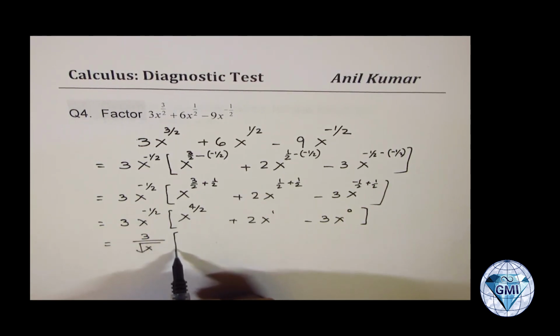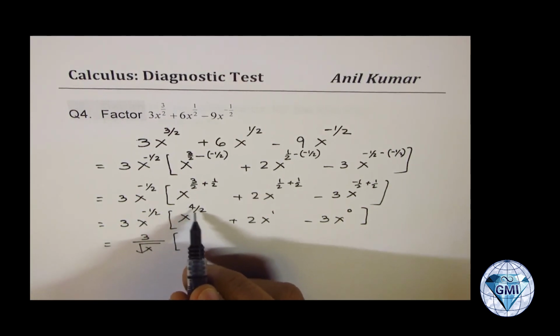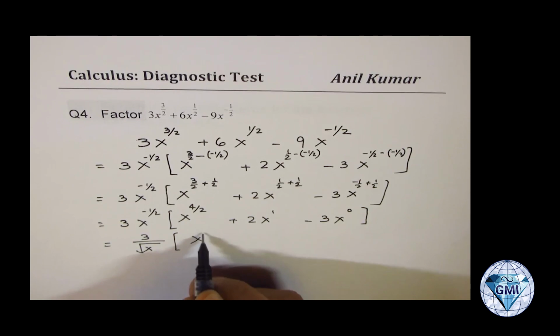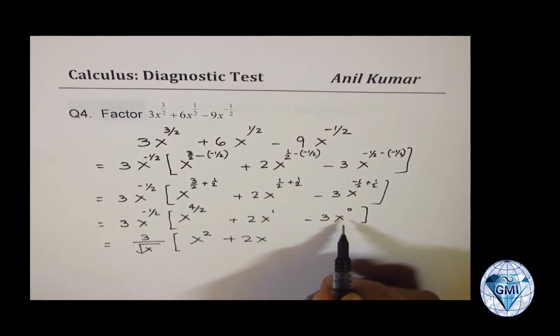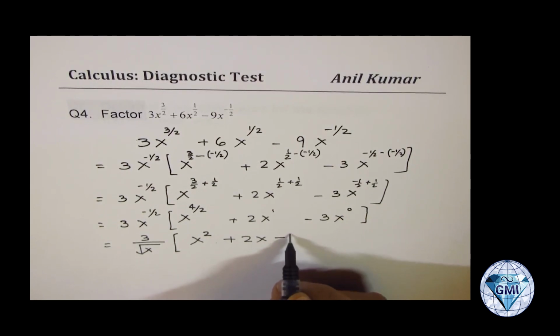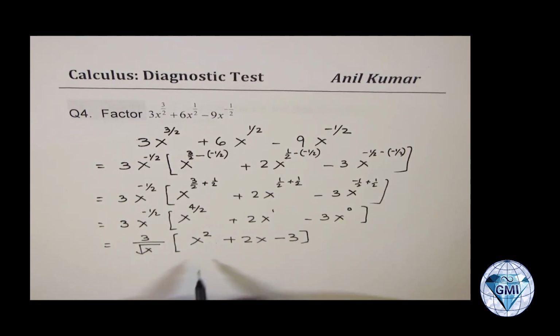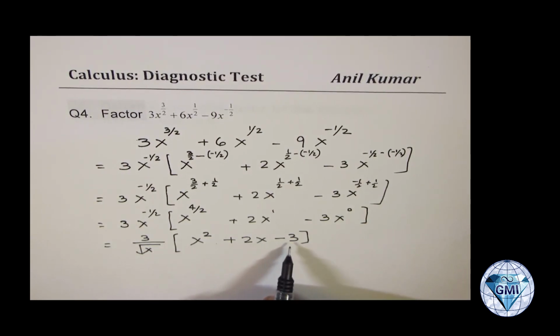Now here, what do we get? 4 divided by 2 is 2, so you get x squared. In this case, it is 2x. Anything to the power of 0 is 1. You get minus 3. Now that is a quadratic expression. You could always factor this one.